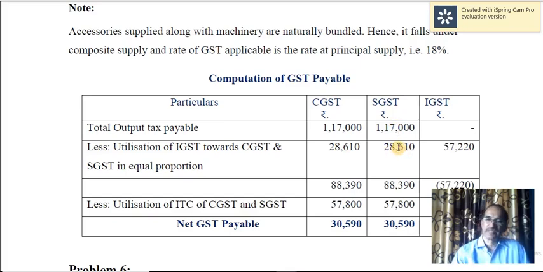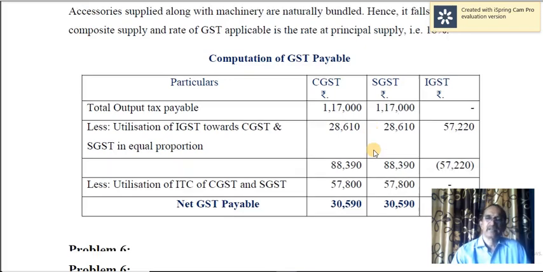There are other situations also. The entire 57,220 could be utilized towards CGST and nothing towards SGST. That is possible. Or you can first use that against SGST, in which case nothing is available for CGST. It is not necessary that you utilize equally to set off. It could be in any ratio, any proportion. But we have utilized it equally. As a result, this 57,220 input tax credit of IGST is exhausted.